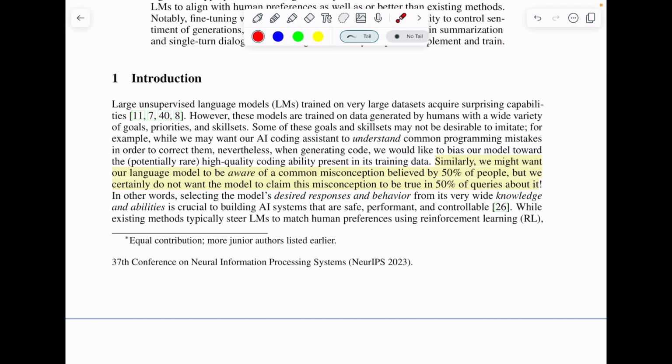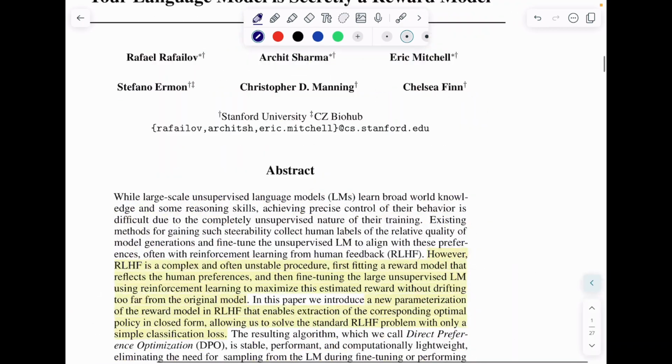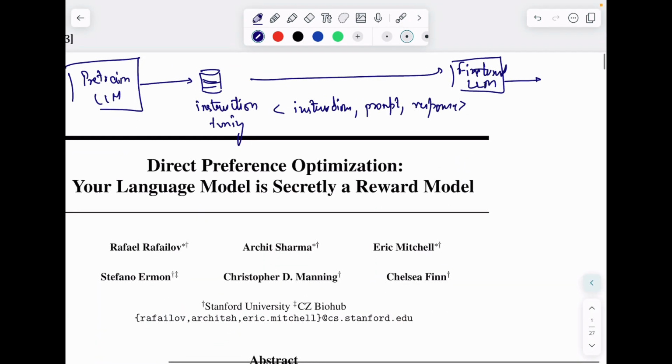For this, we get another dataset of human preferences. In this case, we ask a human being to label the dataset, in the sense that we have an LLM. We take this LLM and prompt it, and it will give us a response.